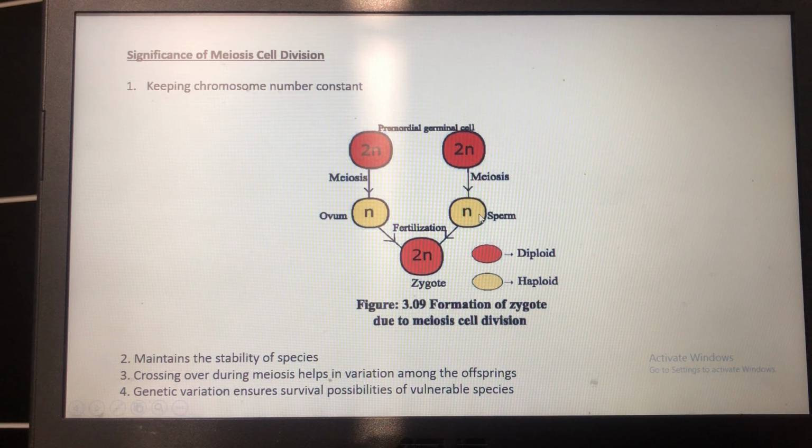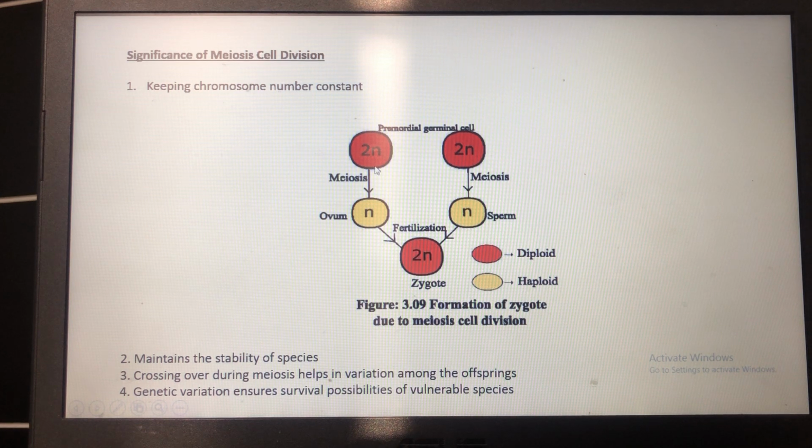That means 1 male gamete or sperm and 1 female gamete or ovum will be produced, which will then fertilize or fuse together to form a zygote, which is the first somatic cell of a living organism. So here we can see that the somatic reproductive cell contains a diploid number of chromosomes. That means a full set of chromosomes.